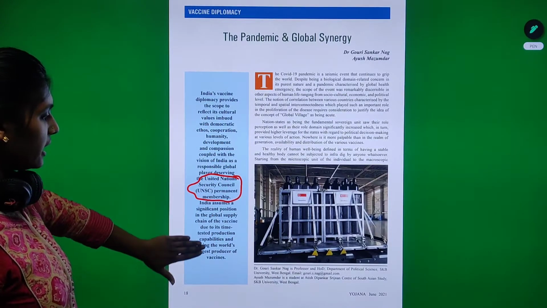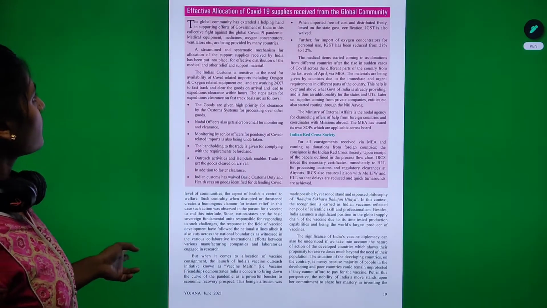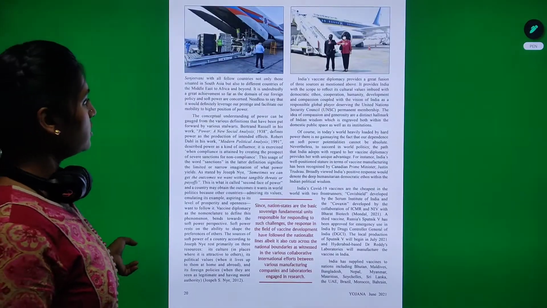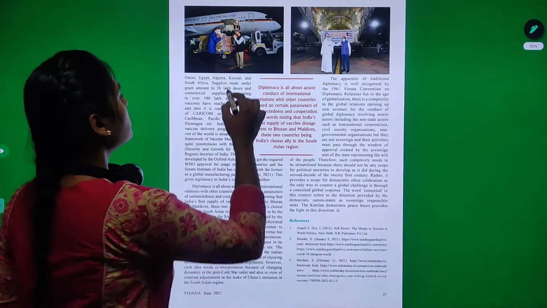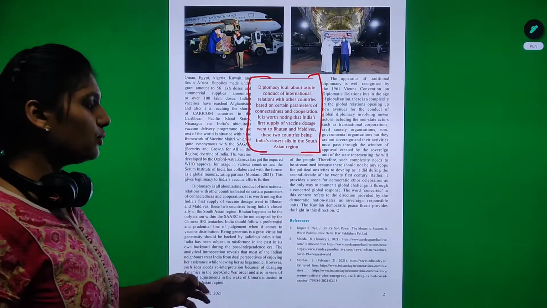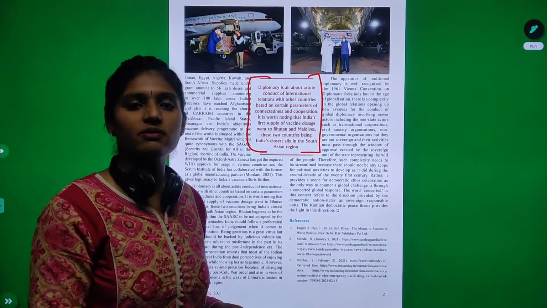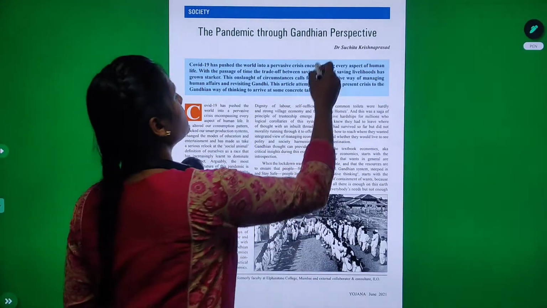All this directly, you can include in your answers. Then, effective allocation, a very important point. So what is diplomacy? Why do you have to ensure diplomacy between the other countries? Then, pandemic through a Gandhian perspective.